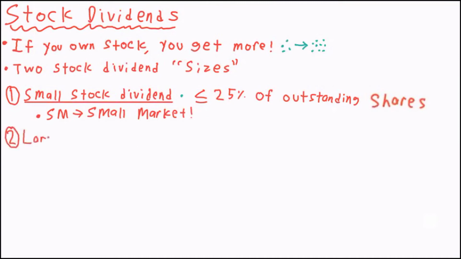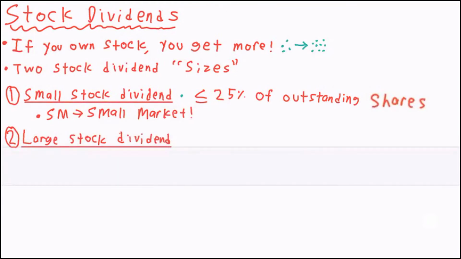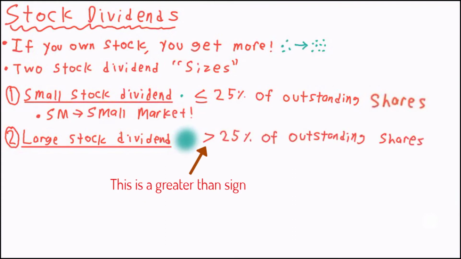A large stock dividend is a distribution of more than 25% of the previously outstanding shares. Large stock dividends capitalize retained earnings by the par value of the stock. The assumption is that for a large stock dividend, the market value will be unreliable as it's likely to decrease soon after the stock dividend due to the large increases in shares. The key words to link together here are large stock dividend and par value.